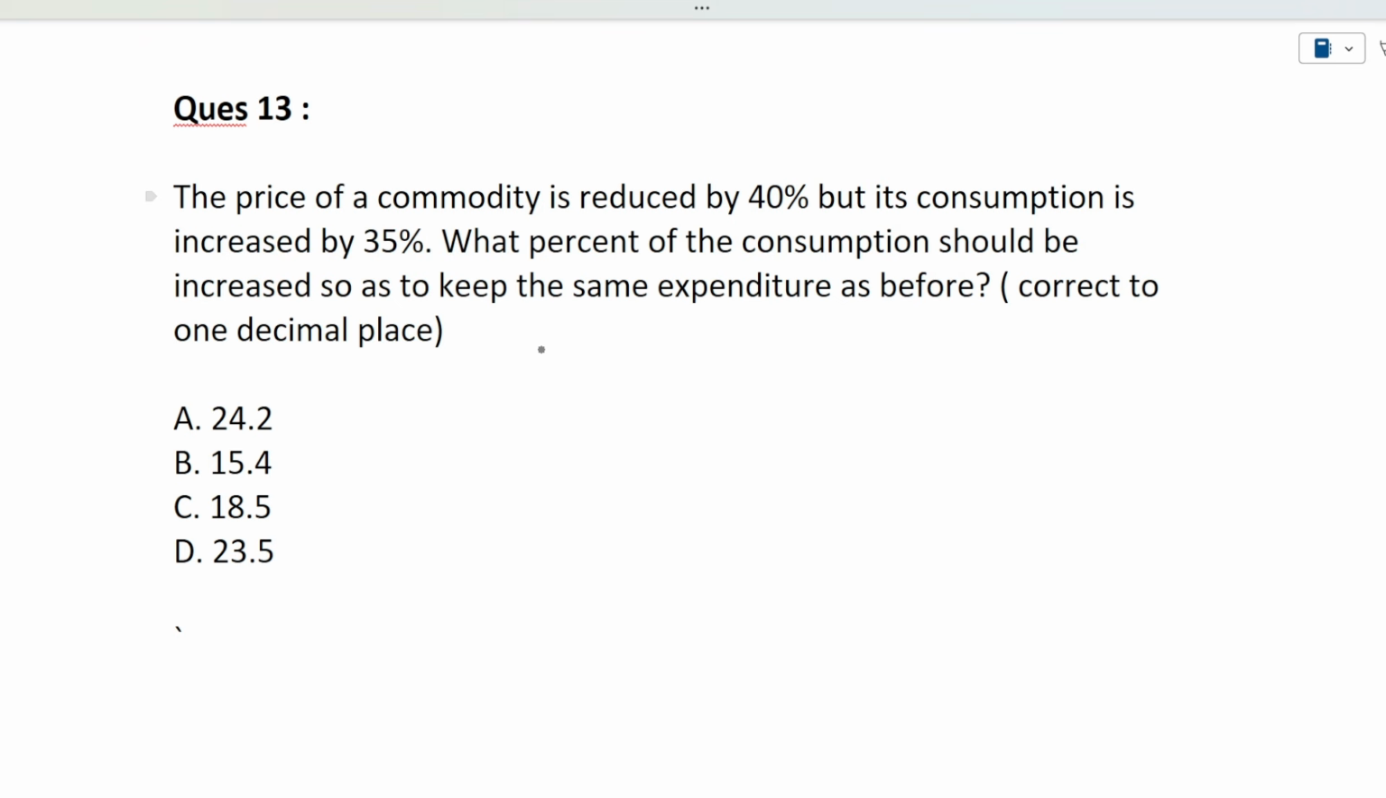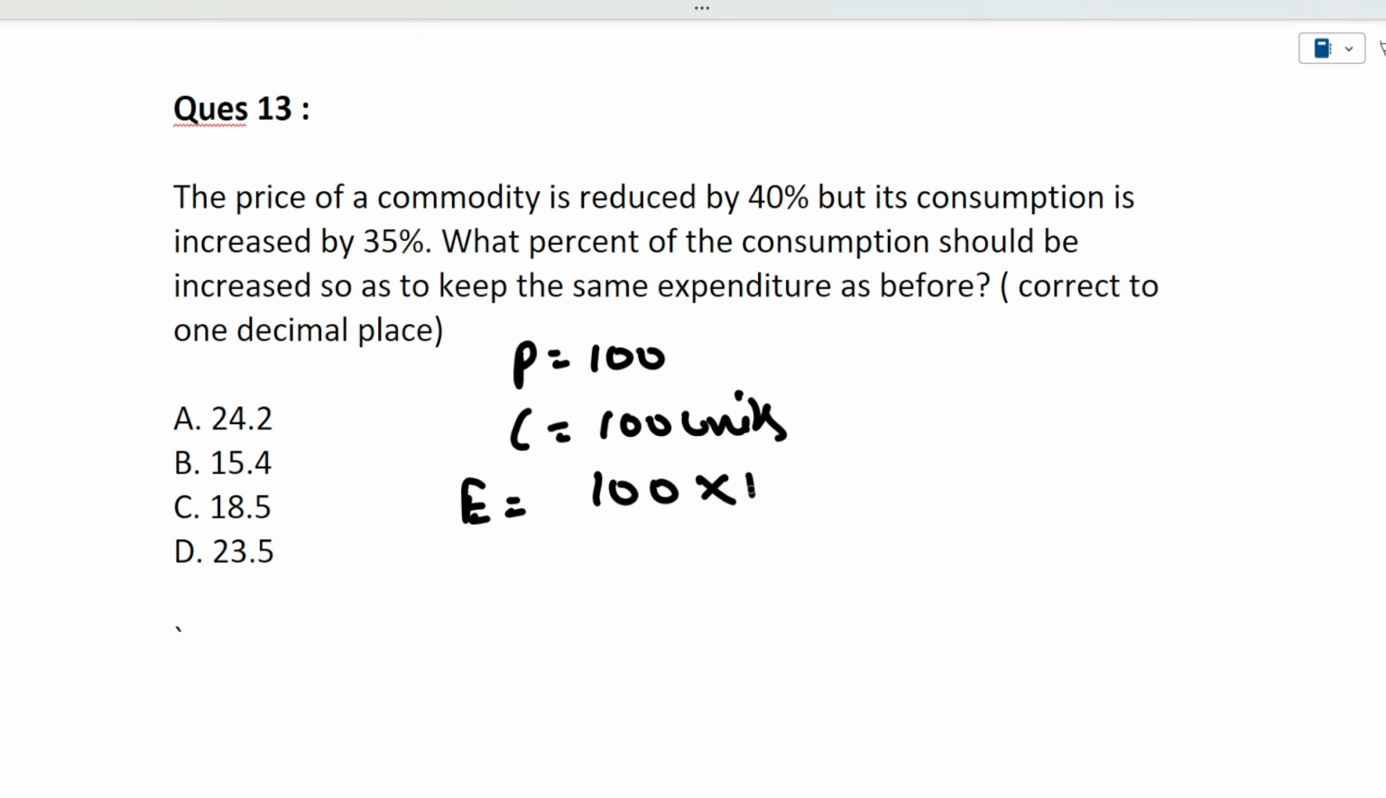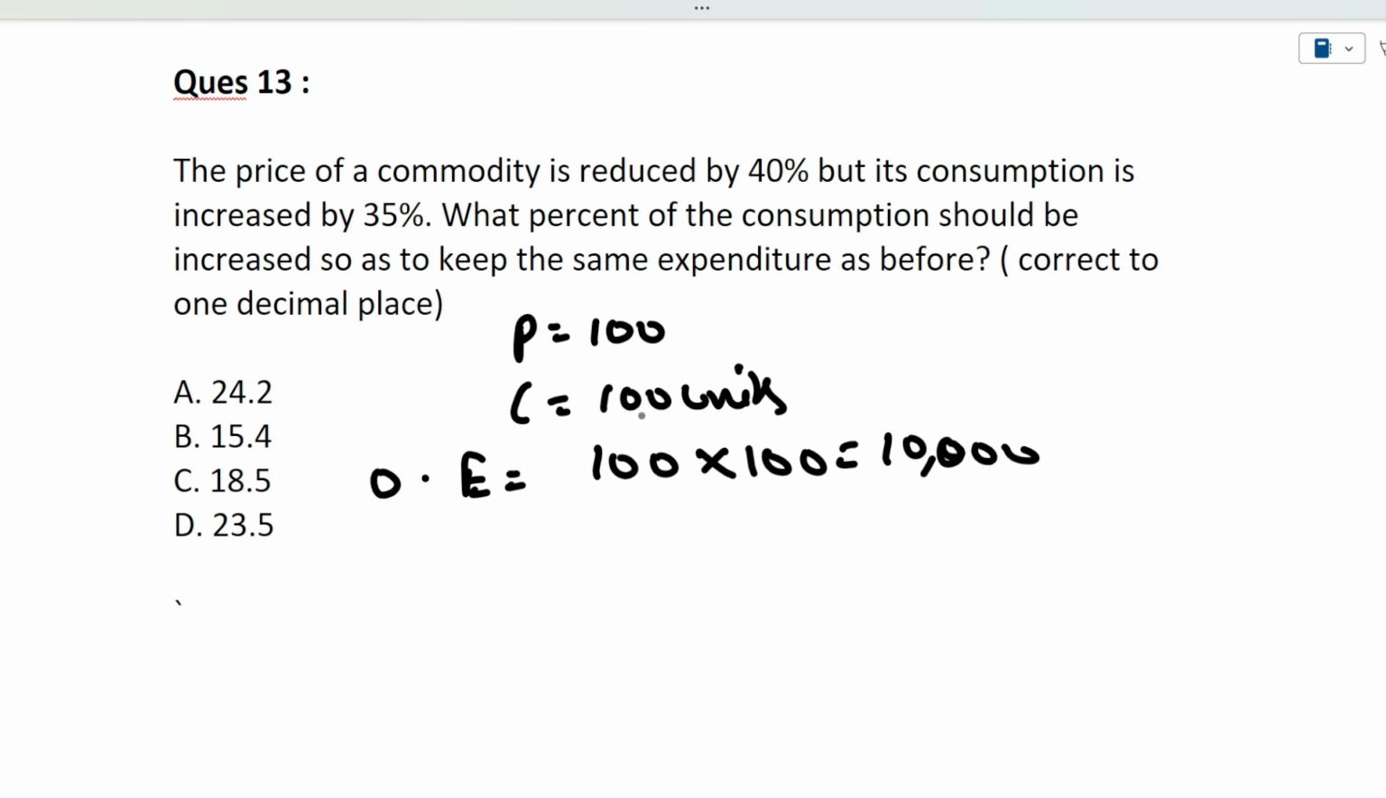Now let's suppose, see, two fields are here. One is the price. Let's suppose the original price was 100, and the consumption is, let's suppose, 100 units. So actual expenditure was 100 price into 100 units, which is 10,000. That was the original. Now see what happened. The price of the commodity is reduced by 40%. So the new price is 60.